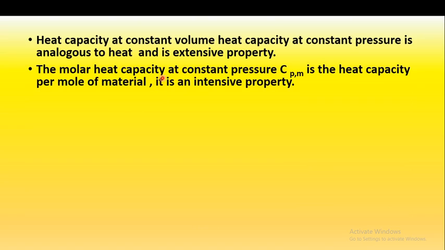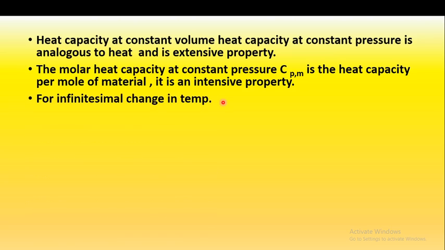So the molar heat capacity at constant pressure is denoted by Cpm. What is this Cpm? That is the molar heat capacity. It is the heat capacity per mole of material, and it is an intensive property.